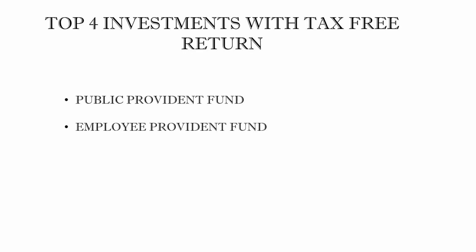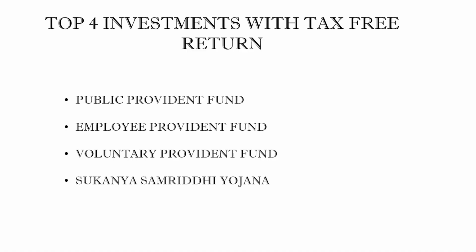Top 4 investments with tax-free return: Public Provident Fund, Employee Provident Fund, Voluntary Provident Fund, and Sukanya Samriddhi Yojana. These four investments lead to tax-free returns, and in case of tax liability where the taxpayers have to pay 10% or 20% or 30%, the return on investment could be more than what is being proposed in these schemes.